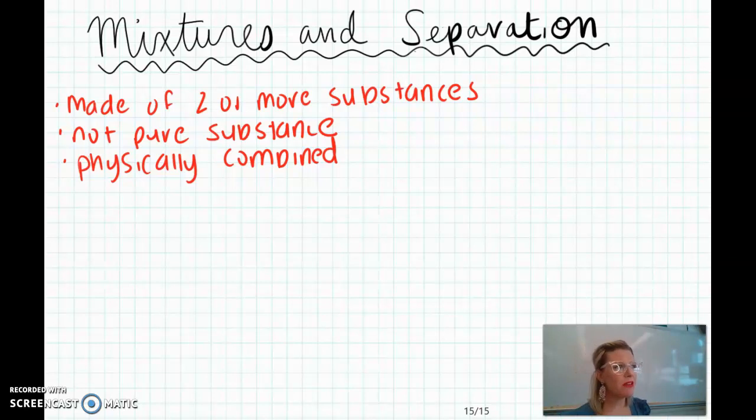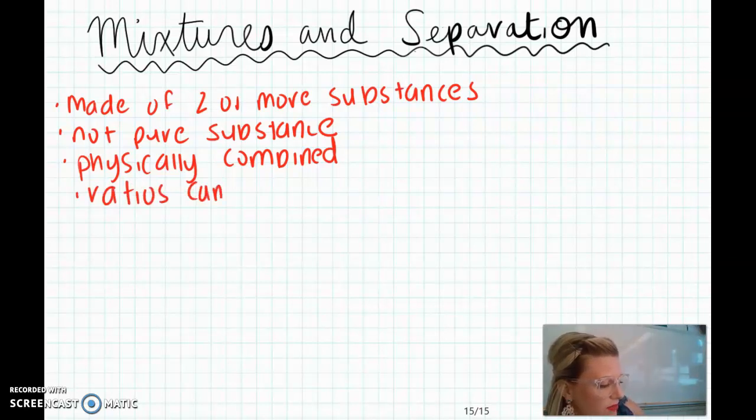But my husband doesn't love cucumbers, but I love cucumbers. So do we each have to have the same amount of cucumbers in our salad? And the answer is no. What's really cool about mixtures is that the ratio of your substances can vary. So our ratios can vary.